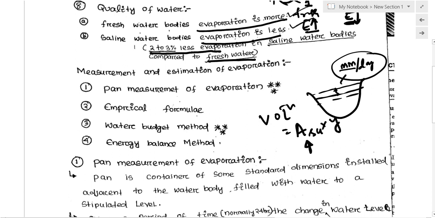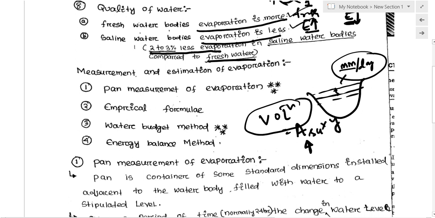As the surface area of the reservoir is very high, there is a very huge loss from a particular reservoir. If there is a huge loss from the reservoir, we cannot use that stored water in an effective way. So the more the loss is minimized, the better it is for us. How we can minimize the evaporation, we are going to look at in the next slides.